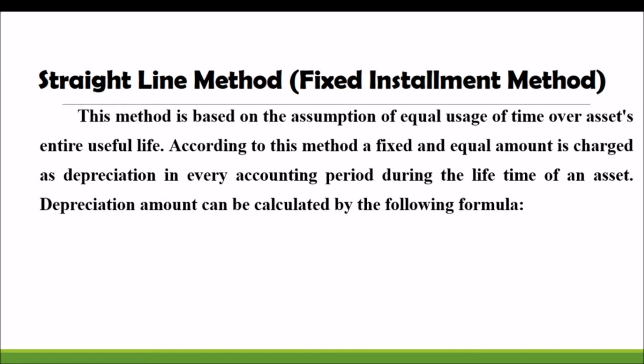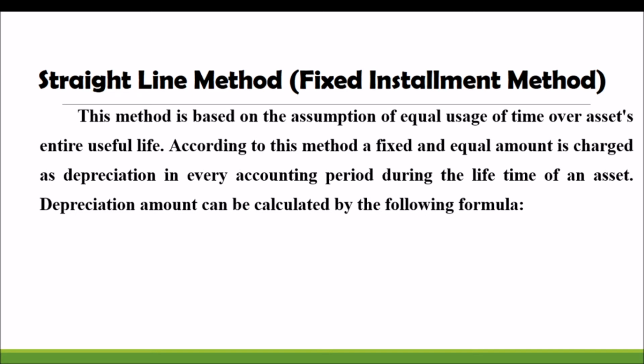This method is based on the assumption of equal usage. Why is the amount of depreciation the same every year? Because of the assumption of equal usage of the asset. We are considering that the asset is used equally for all its useful life, so the amount of depreciation also will be the same.